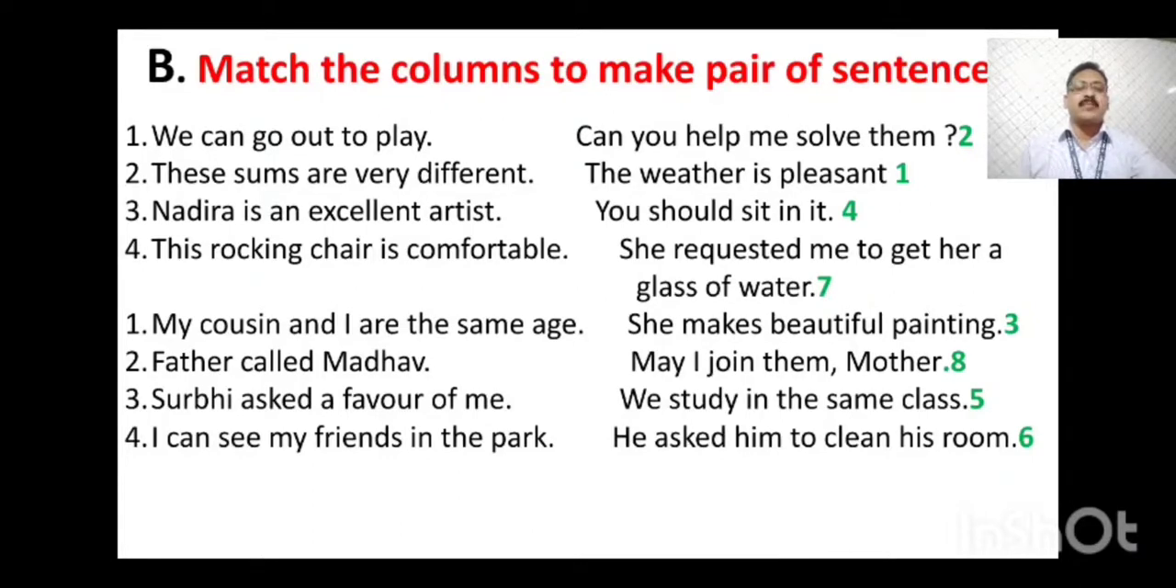Correct answer. Children, you can see here the numbering has a little mistake. After 4, it is 1, 2, 3, 4 again written. So that 1 will be 5, 2 will be 6, 3 will be 7, and 4 will be 8. So that one is number 5. The question number 5, my cousin and I are the same age. Correct answer is we study in the same class.